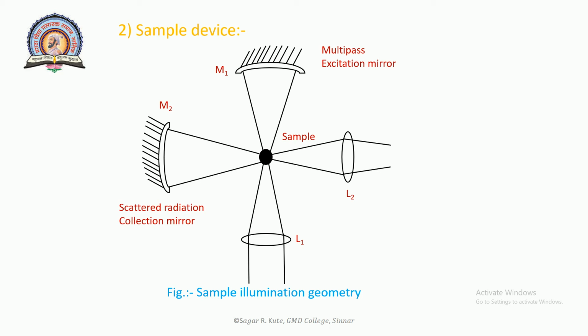In most cases, the sample is placed outside the laser cavity. The important consideration should be an effective way of illuminating the sample and collecting the scattered radiation for further dispersion. The sample illumination geometry is illustrated in the figure. Two additional converging mirrors are used. This illuminating system increases the observed intensity of scattering 8 to 10 times. Further, optical devices such as polarizer, analyzer, etc. may be inserted into the incident laser beam or the scattered beam.